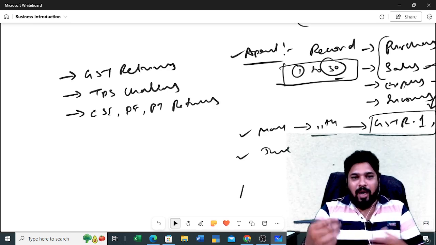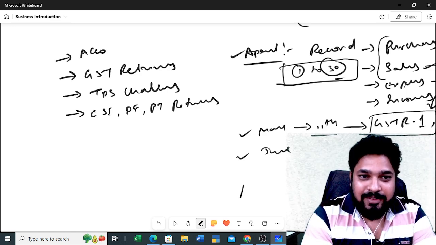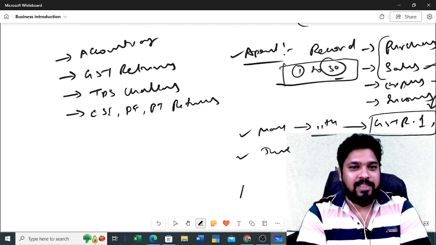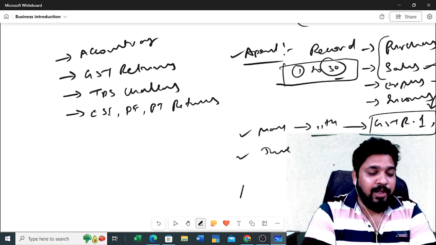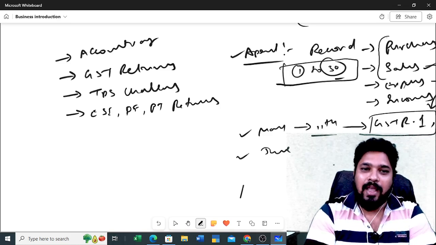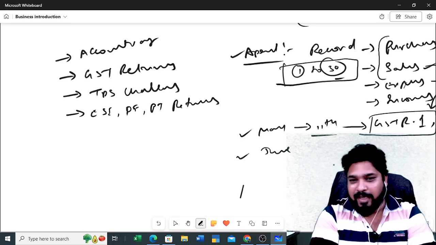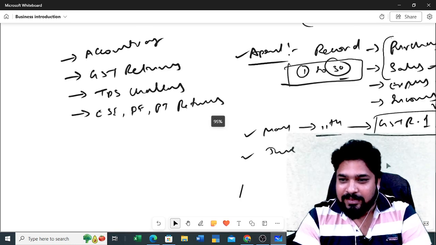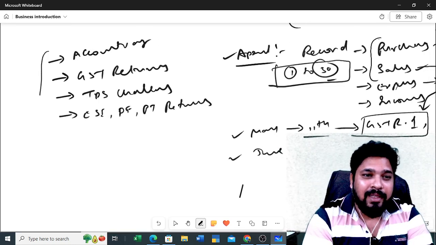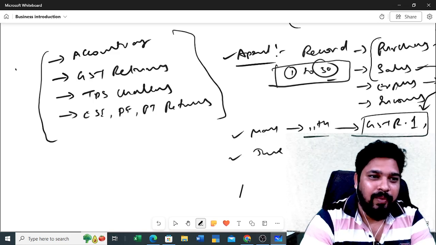So now what are you doing? The basic thing, first you need to do your accounting work. From this accounting you need to file your GST return. If there is any need to pay TDS challans, you need to file your TDS challans. Next you need to file your ESI, PF, PT returns. Okay, so these are the things you need to do every month.